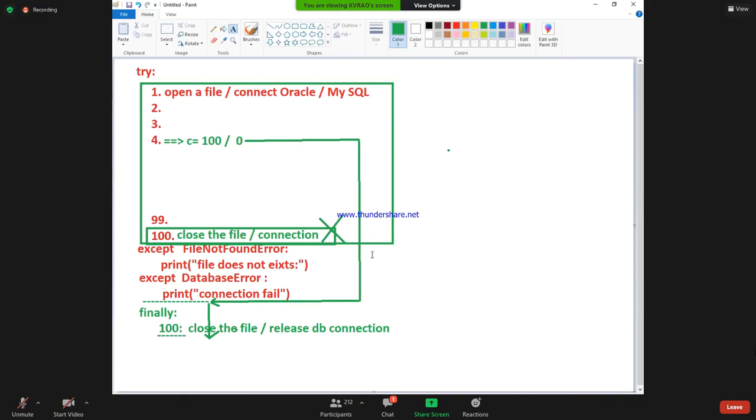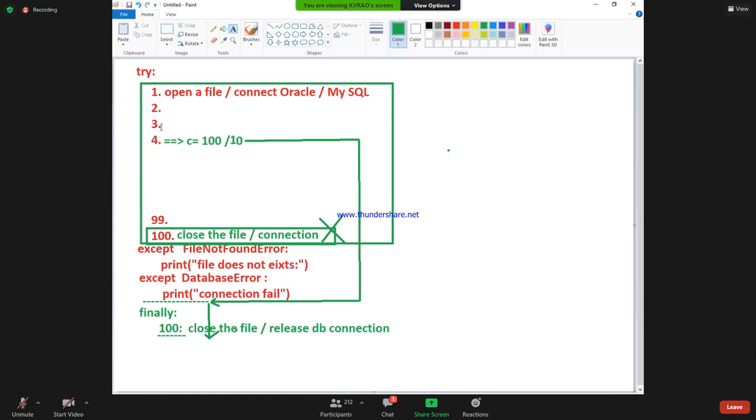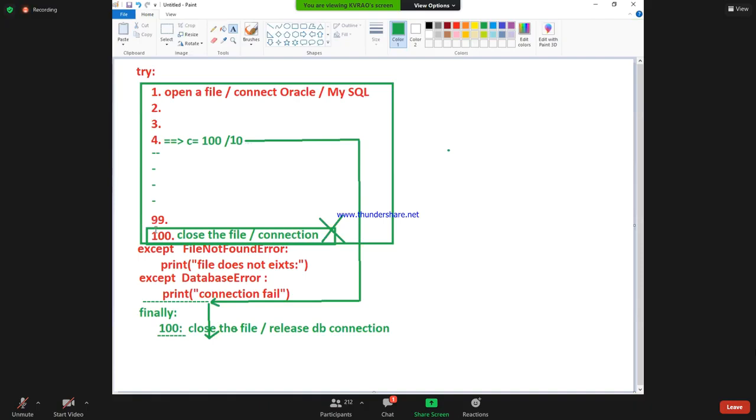Tell me, suppose I have this 100 by 10, for example. Here, like this. What will happen? Lines 1 to 4, 5th line, 6th line, 7th line, 9th line, like that 99 lines are executed. After that, what block is executing? Else block will execute, plus finally block is also executing.